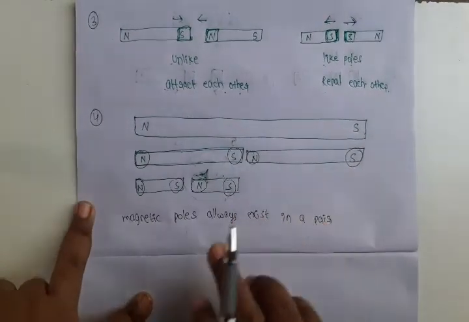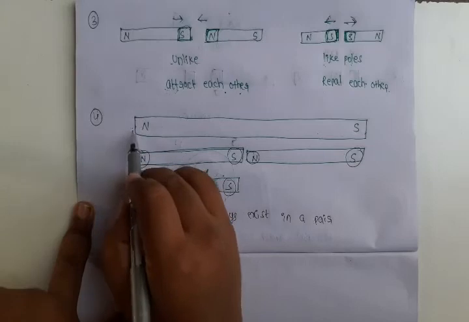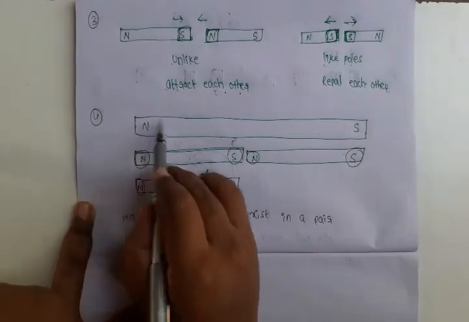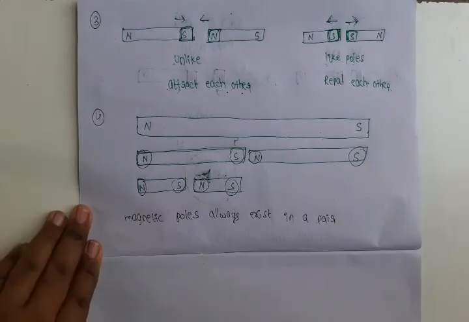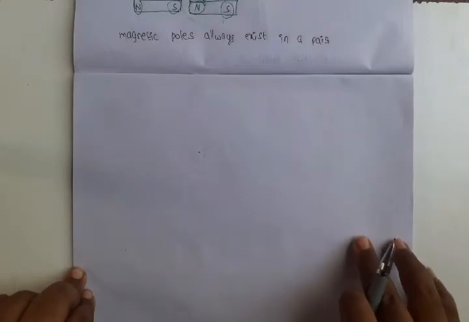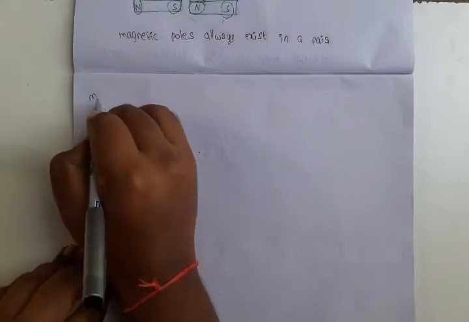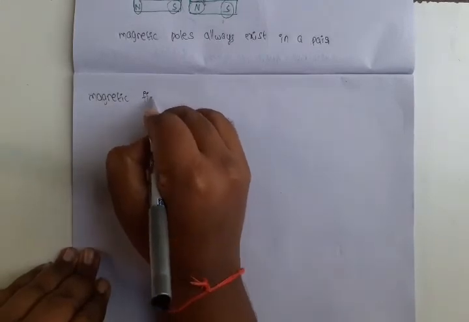What is the fourth point? Magnetic poles always exist in a pair. So every magnet consists of a pair of poles, one north pole and the second one south pole. If you cut a magnet into n parts, each magnet consists of north and south poles. Those are the basic properties of the magnet. Next, we will discuss some new terms in this chapter. First one is magnetic field.